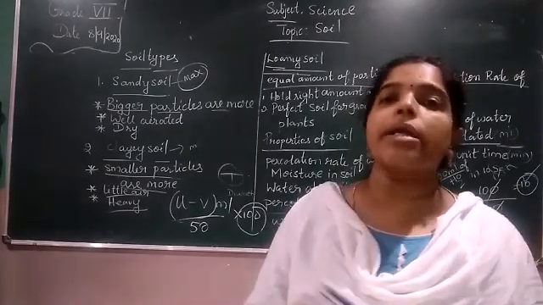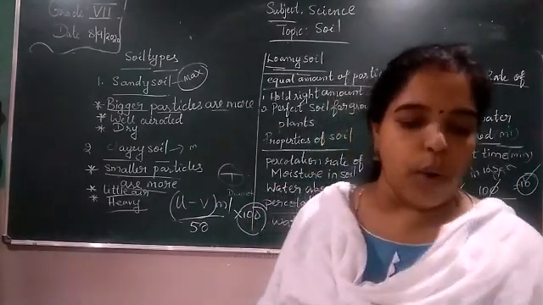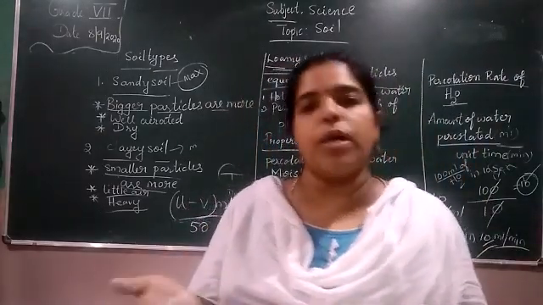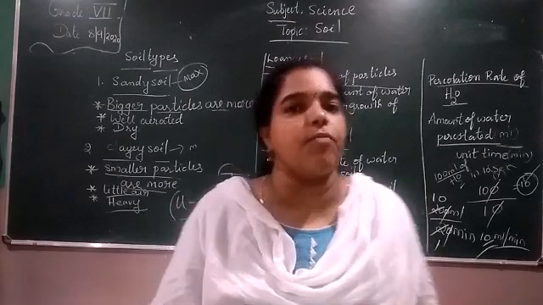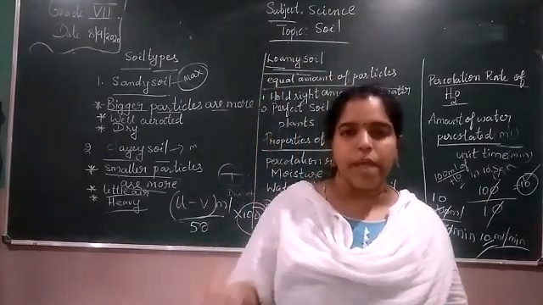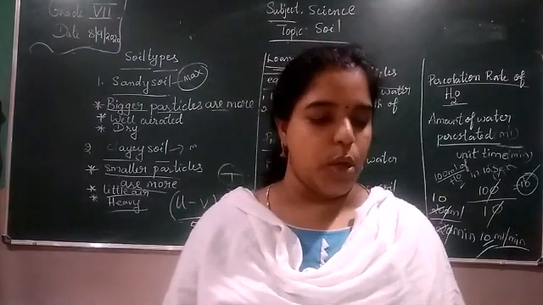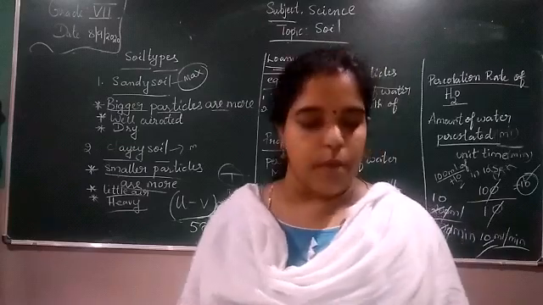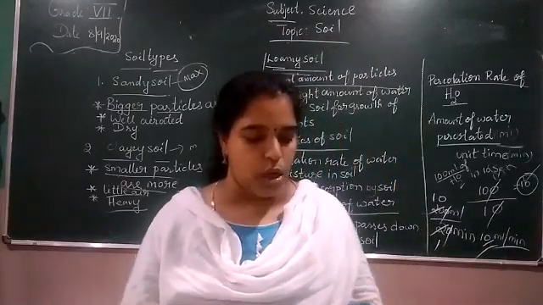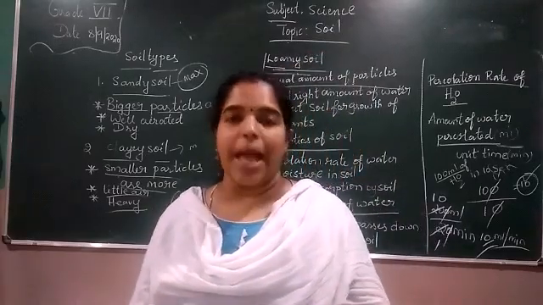Soil and crops. Different types of soils are found in different parts of India. You already learned this in geography too: red soil, black soil, alluvial soil, so many types. In some parts there is clay soil, in some parts loamy soil, and in other parts sandy soil. Soil is affected by wind, rainfall, temperature, light and humidity. These are important climatic factors.